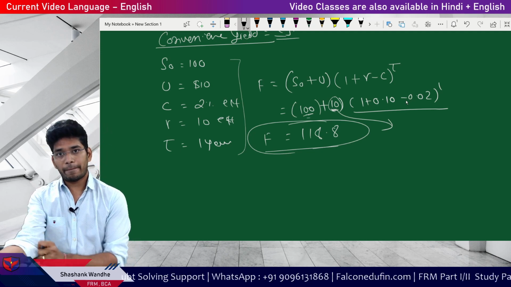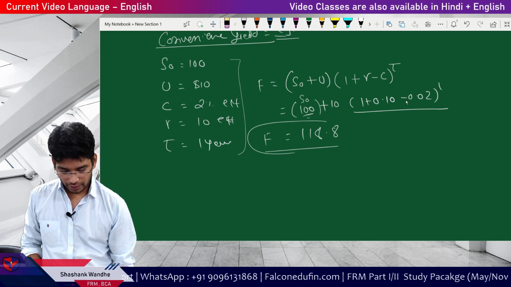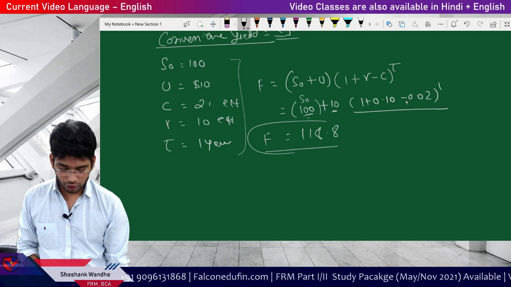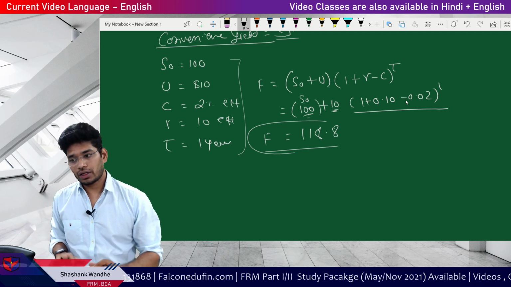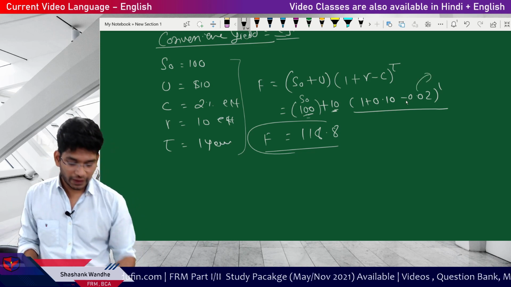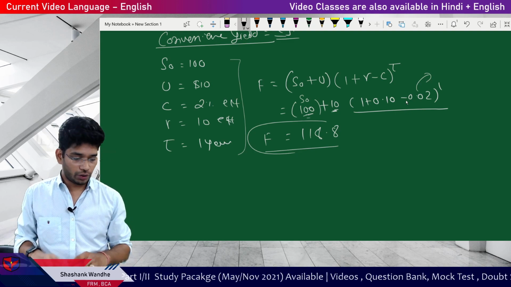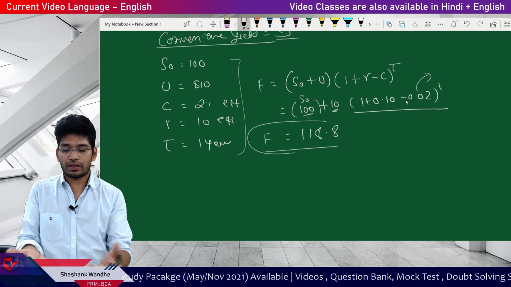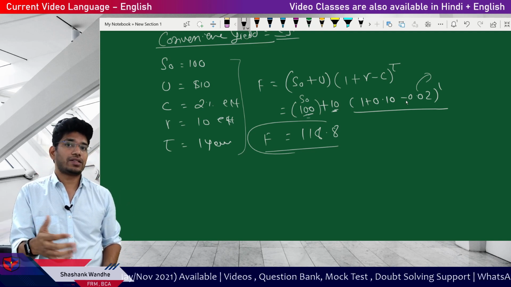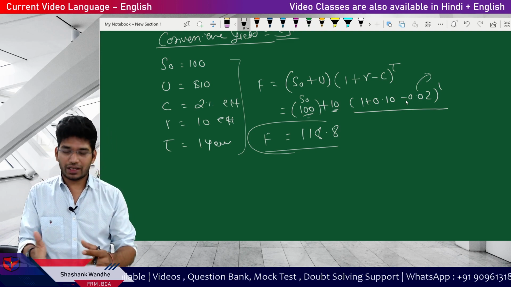You give the impact of convenience yield only to S0, and then give the impact of only interest rate to storage cost. This calculation is proper, but remember, convenience yield is calculated, it is not a very visible thing. You cannot just see this is the convenience yield.